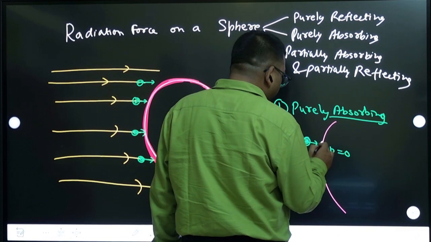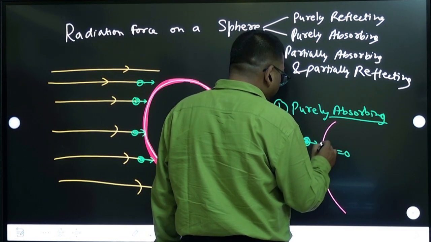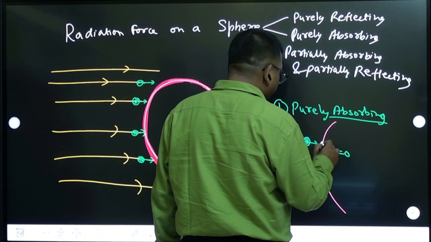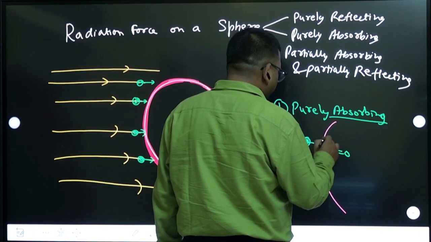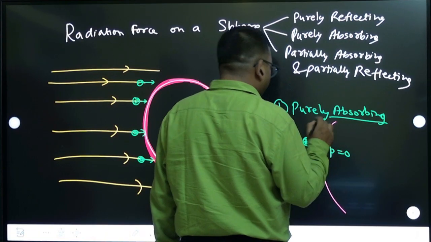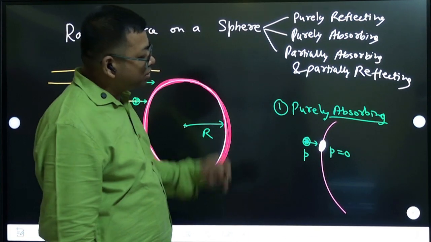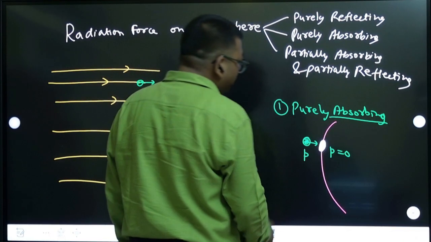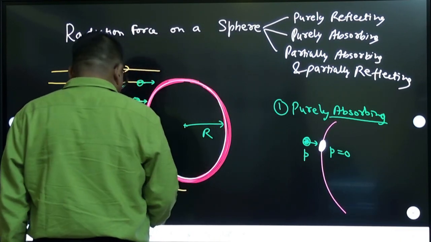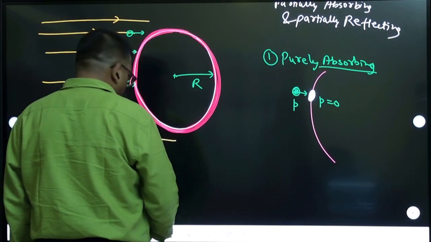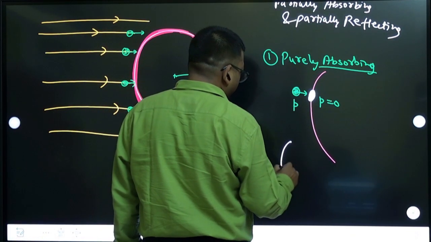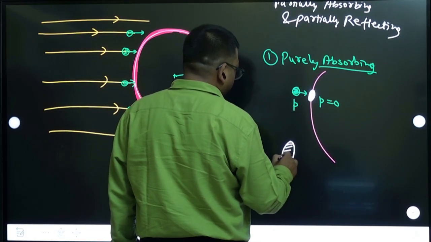Suppose the area which you take here, this small area, is not a flat surface but is like this. So it's a part of a sphere, right? It will be like this. This is the area on which it is hitting. I will draw a little bigger version of that. So the area is like this, part of this.